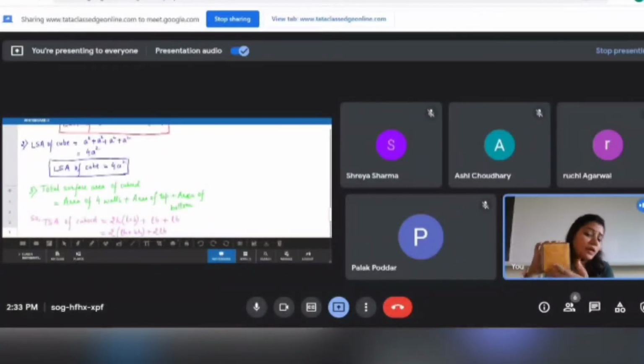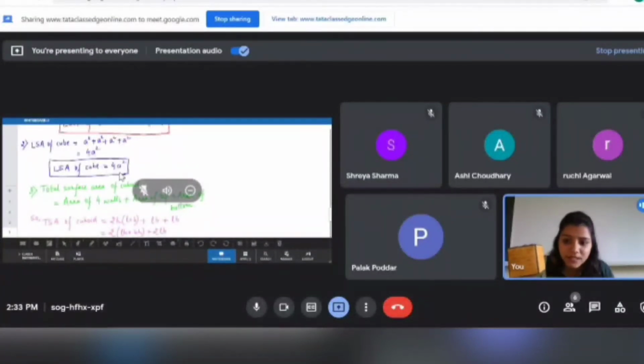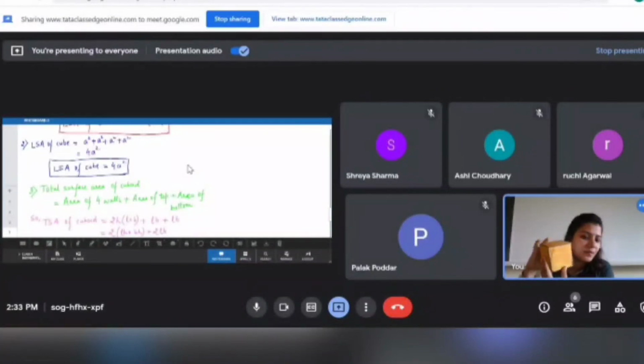See, when we are talking about the lateral surface area of cubes, what we have found here is 4A square. It is actually the area of this face plus the area of the second face plus the area of the third face plus the area of the 4th face, all the 4 lateral faces. But when we talk about the total surface area of the cube, it must also include the area of this top, which is also a square of the same dimension, so plus A square, and the area of the bottom, which is also a square of the same dimension, so that is A square.